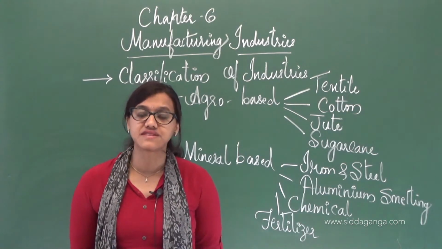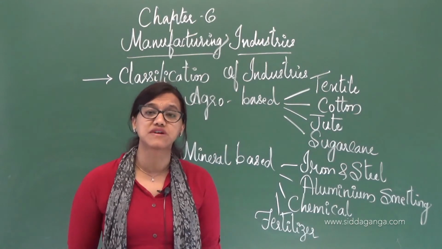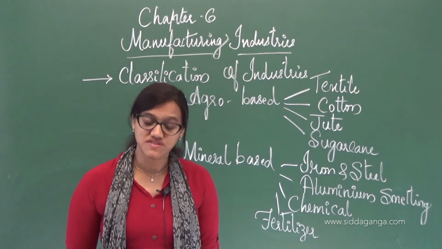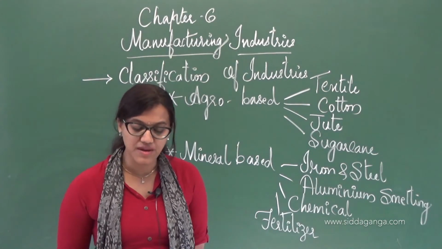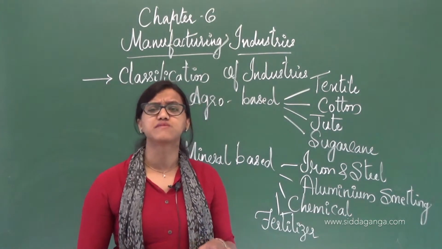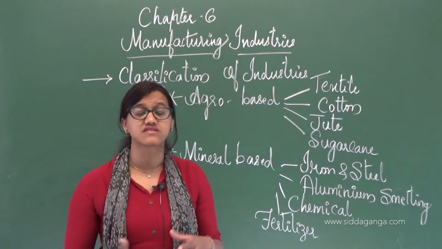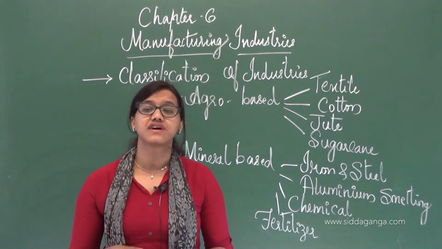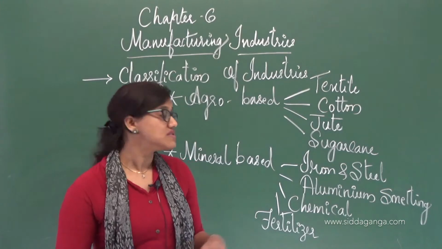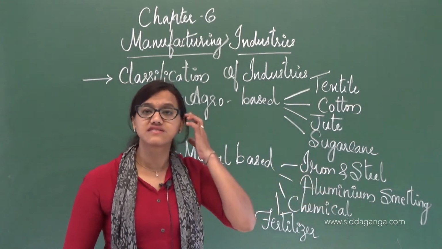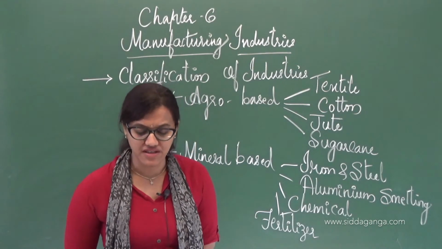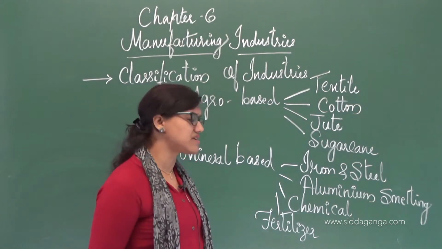The reason this particular region has so much importance in Chota Nagpur is because of the low cost of iron ore. First thing, high grade raw material in proximity, cheap labor, same thing. I have already discussed this particular thing while I was discussing how industries choose their location. So all those things are satisfied there. That's the reason it is having a particular place, that is Chota Nagpur there. It is concentrated in that particular market itself, and they are having good yield there.